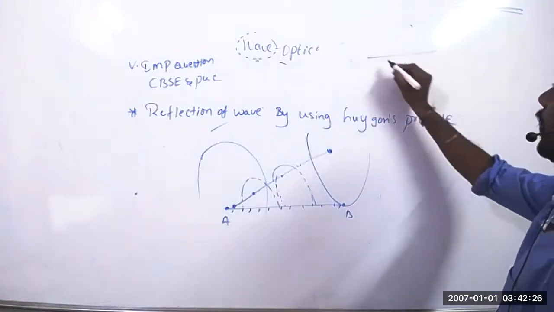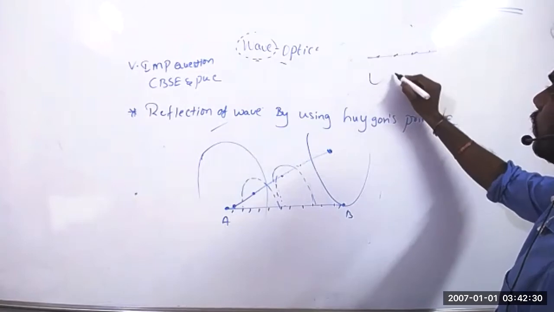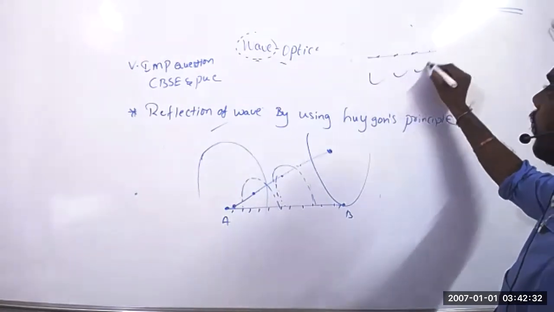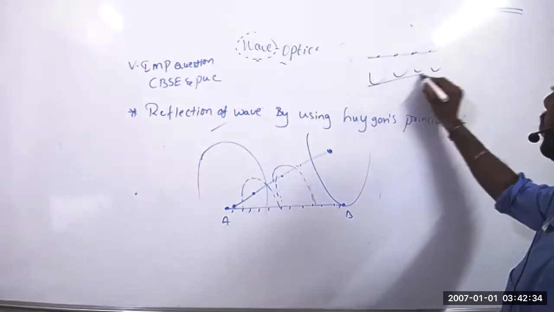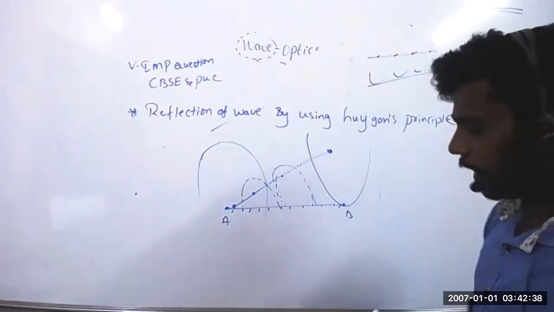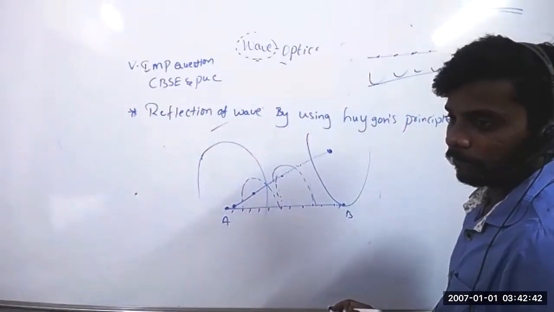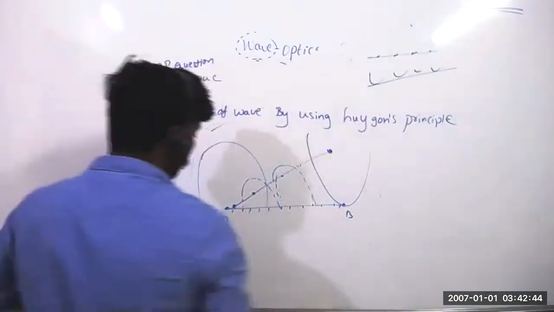See once here, this point gives this tangent. Draw here. Again, if you join all this, you will get the planar wavefront. So here I am taking only some single points. Let's see now.